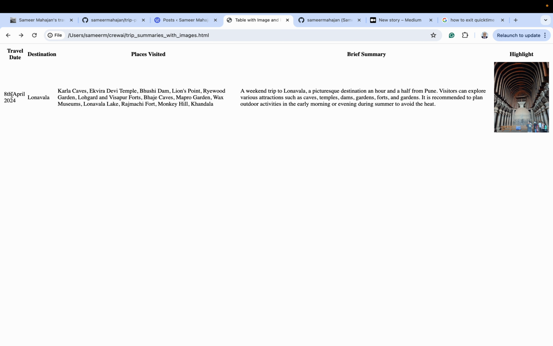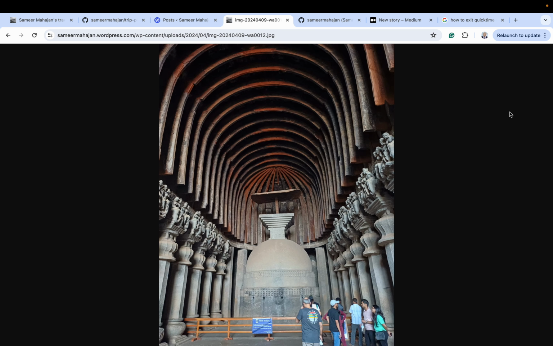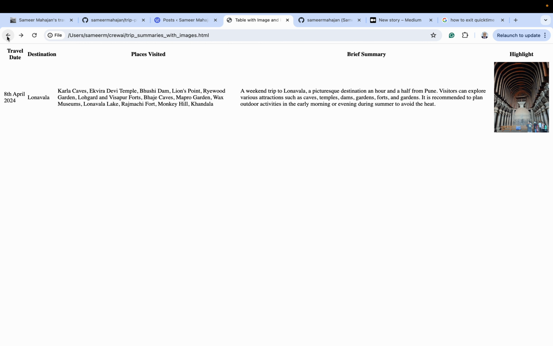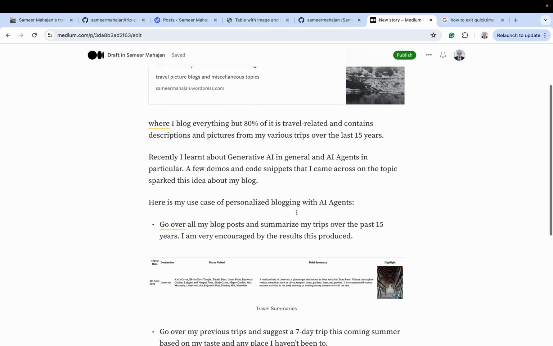So it captured the date correctly, right? What was the destination, the places visited, right? It was interesting, right? Even the brief summary was pretty interesting. I thought these were really the key points which I could think of, right? And a highlight, right? Which is like an image from the blog post. It's kind of a hyperlink, so you can click on it and you can basically get to see the whole image, right? So that is a primary use case, right?